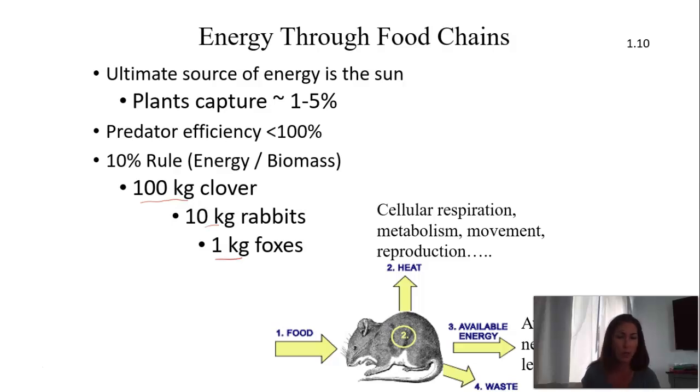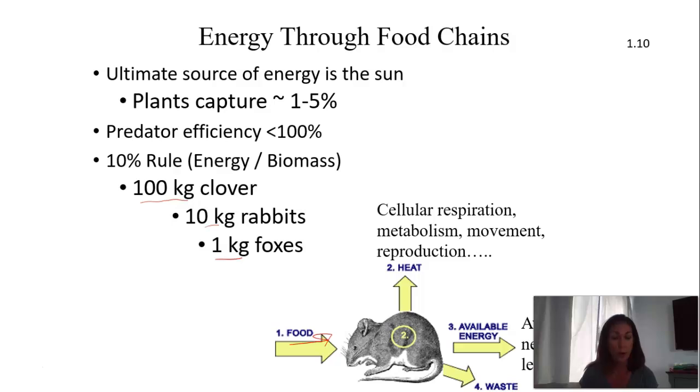Now, one thing you might be thinking is, where does that 90% go? So when we eat, we have food that goes in, and most of that energy is lost just for the process of living: cellular respiration, metabolism, movement. If you think about all our warm-blooded critters, it takes a lot of energy to keep our body temperature the temperature that it is. It takes a lot of energy to move, to grow, for our cells to divide.